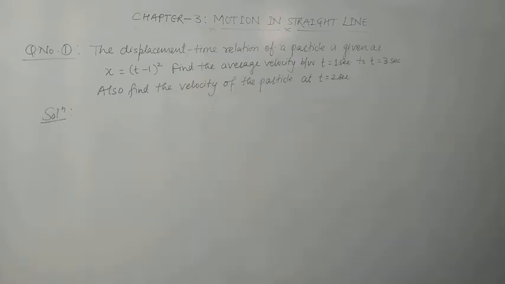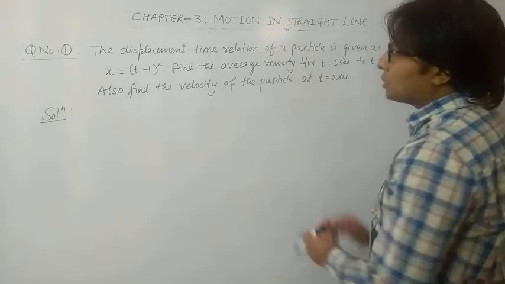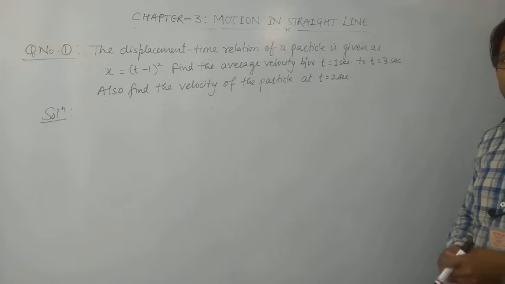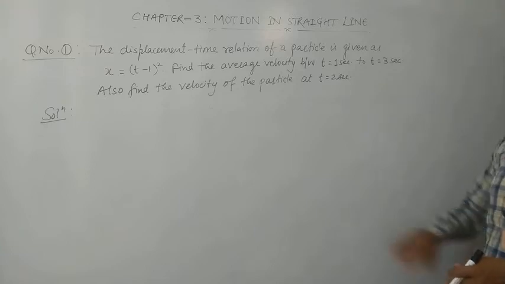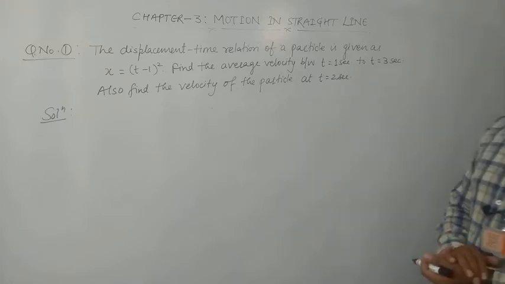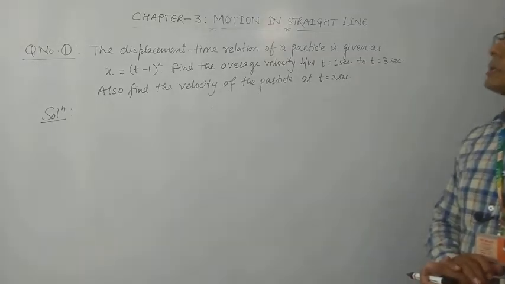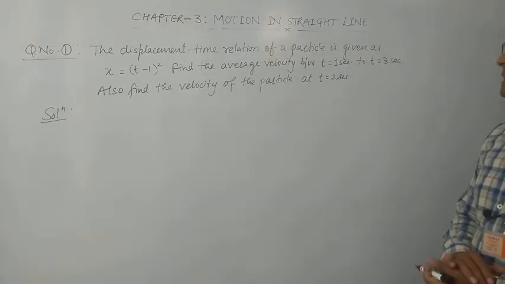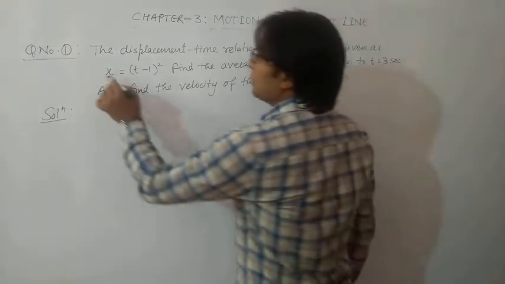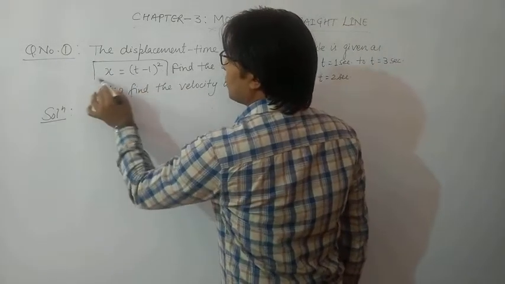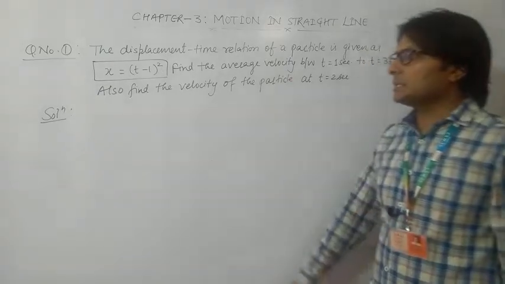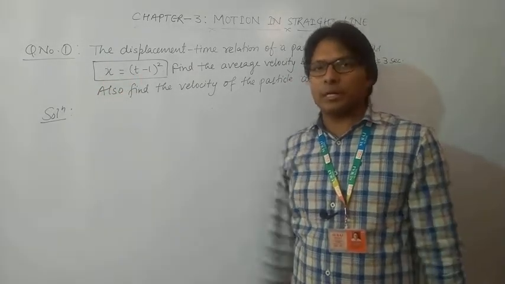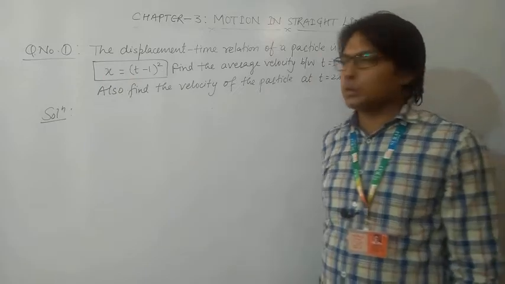So let us have a numerical problem on the topic instantaneous velocity, instantaneous acceleration, average velocity and average acceleration. So the question, we try to read it out. The displacement time relation of a particle is given as x is equal to (t minus 1) whole square. This is the relation between displacement and time for a particle which is in motion.